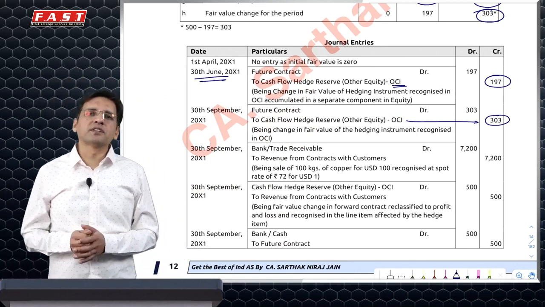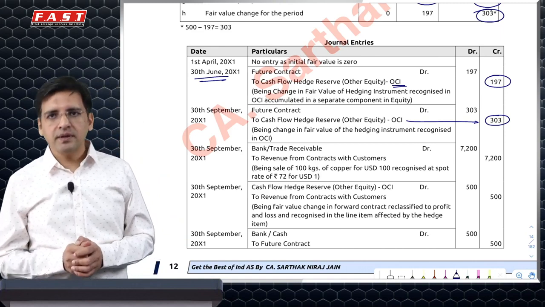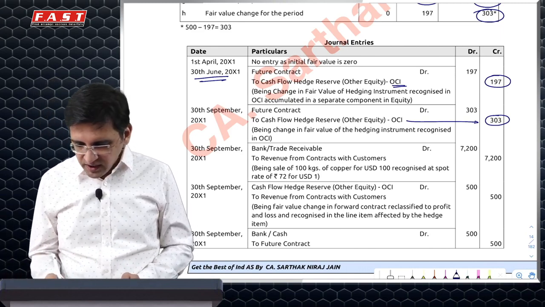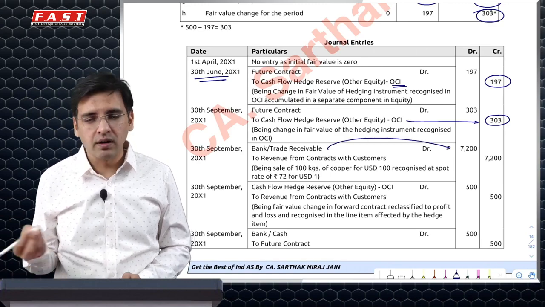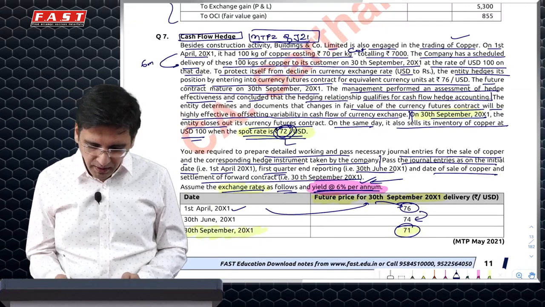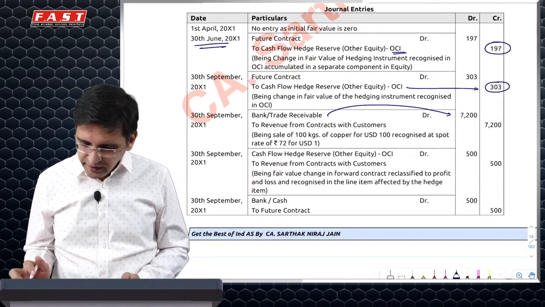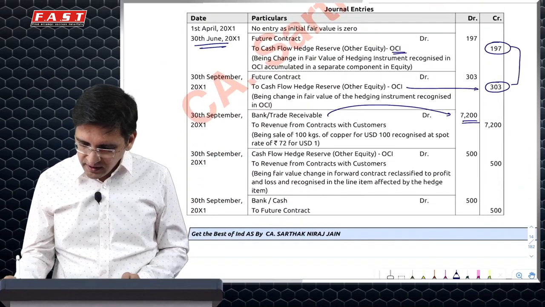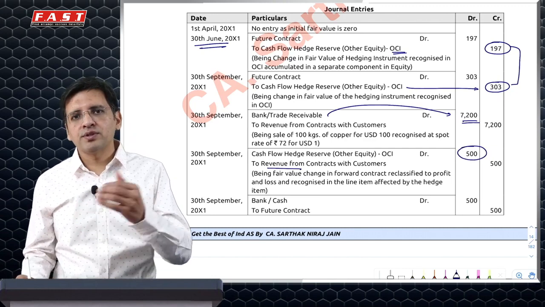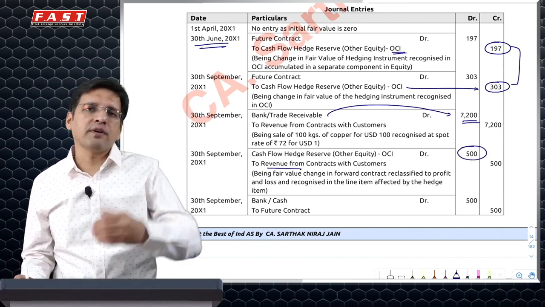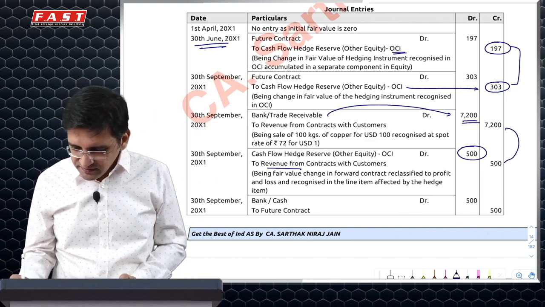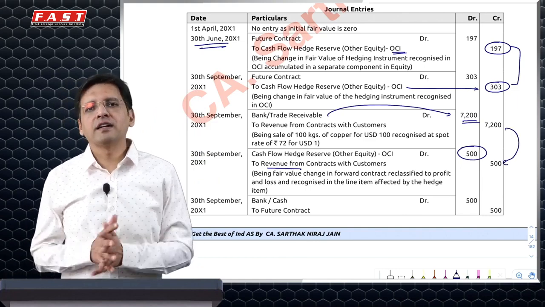Now they've executed this particular sale, which essentially means that when you book this sale, you will receive 7200 because the spot rate here is 72. Ideally, this should have been 71. So 7200 plus the 500 gain you will transfer to revenue. Because you have taken a hedge, OCI would be reclassified to the purpose for which you have taken the hedge, because on day one itself you had fixed your price. Hence 72 plus 500, 7700 ideally would be your sale price.